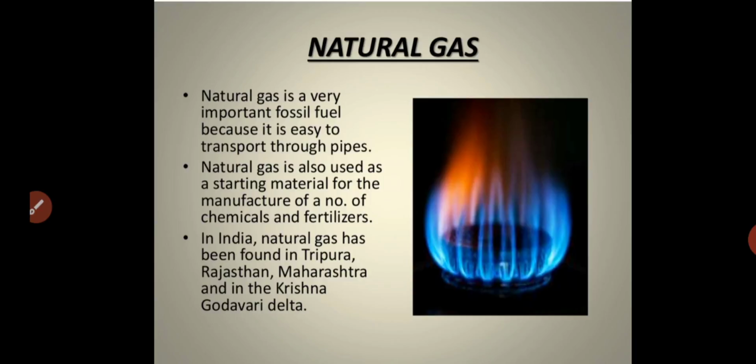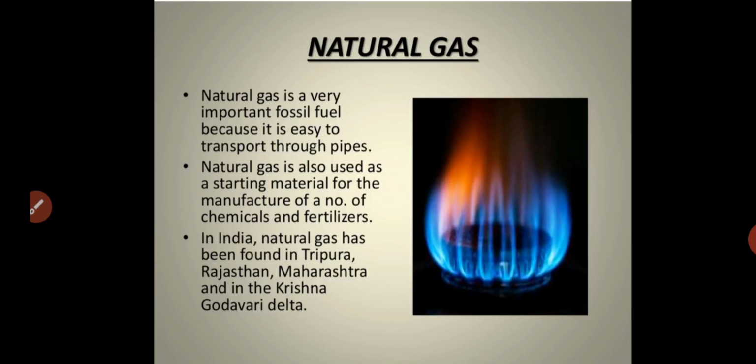Natural gas is also used as a starting material for the manufacturing of a number of chemicals and also fertilizers. Many industries related to chemicals and fertilizers use natural gas as a starting material.